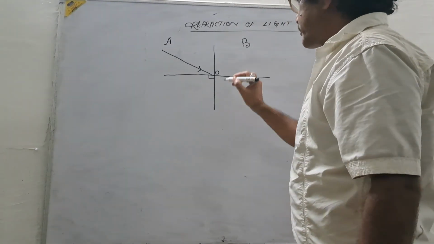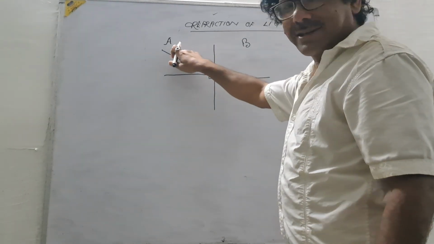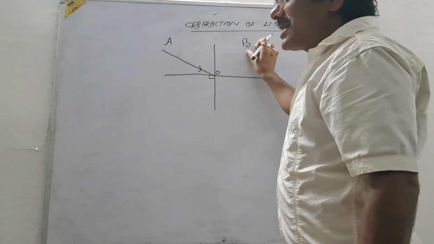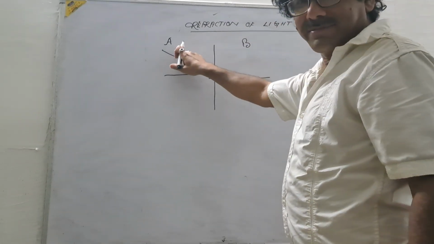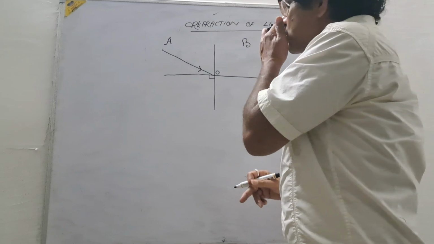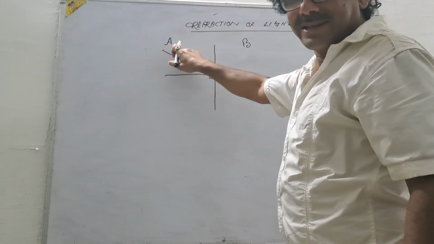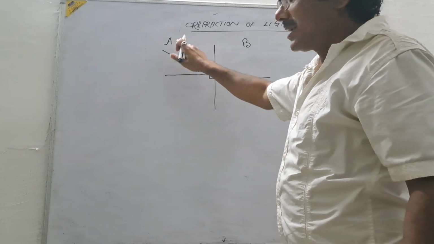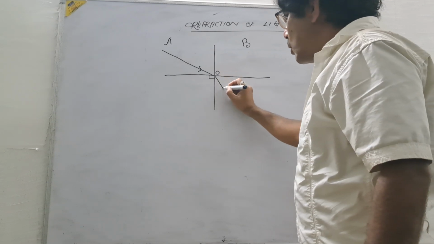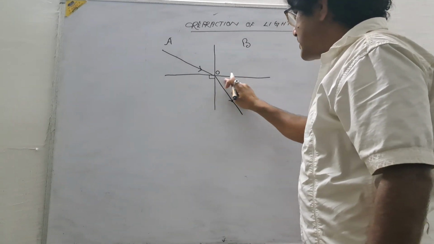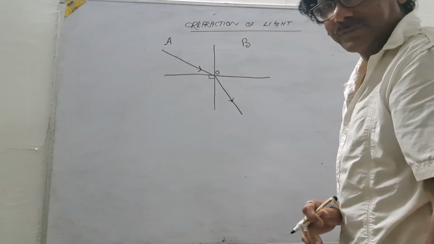Now, if this medium is a rarer medium and this is a denser medium: rarer medium is lighter medium having low density, and denser medium has high density. So of these two media, if this is lighter and this is denser, then what will happen? The ray will go towards the normal. This is the normal.